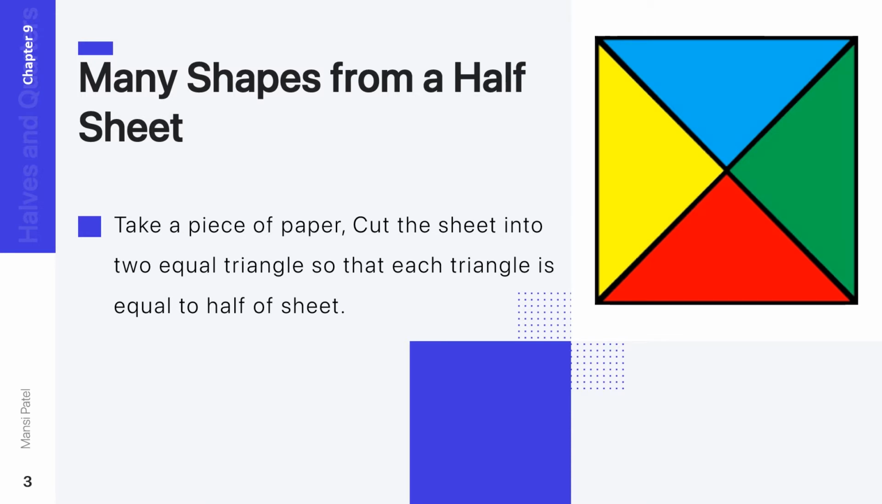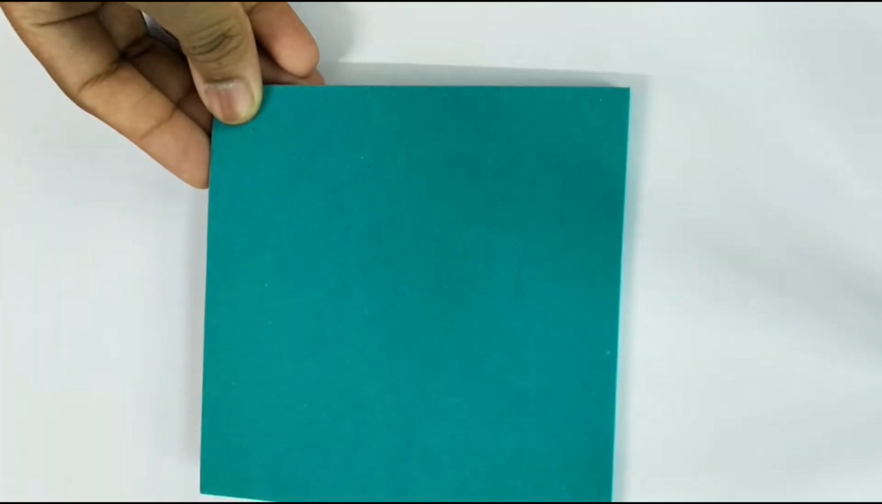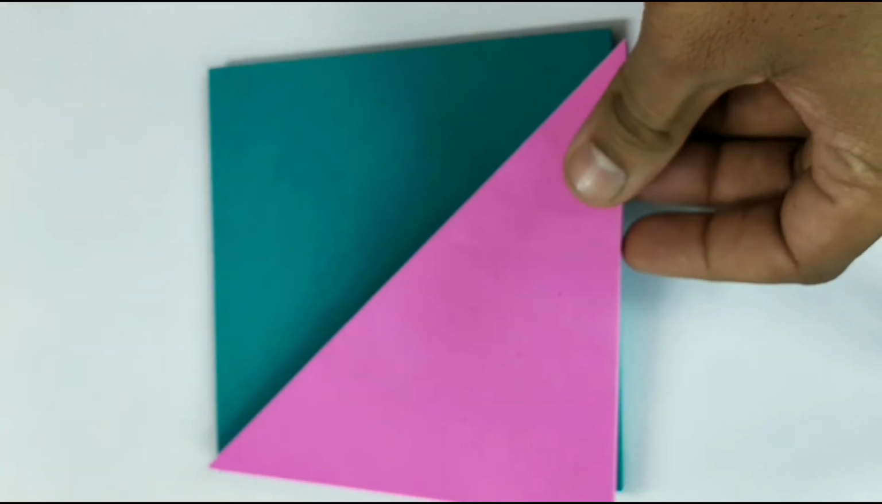You have to take one piece of paper and then make one half, and the shape of that half should be a triangle. And how do you make that triangle? Each triangle is equal to half of the sheet. So let us see this with the help of one activity. Now let us begin. Many shapes from a half sheet. So see here, this is one sheet. Now we have to cut this sheet into two equal triangles. So we cut the sheet into two equal triangles like this.